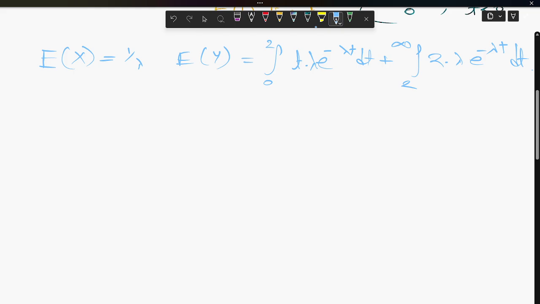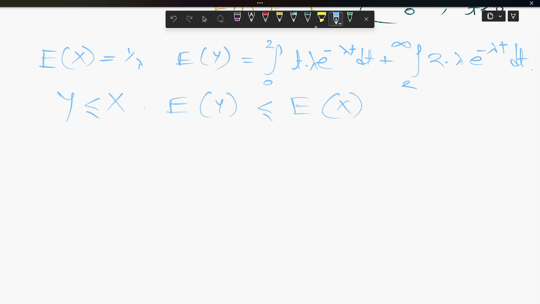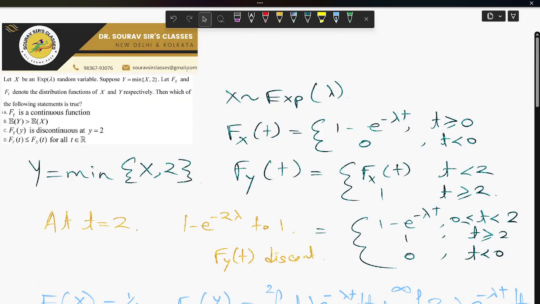The first term is the expectation of X truncated at 2 and the second term accounts for the censoring at 2. Since Y is less than or equal to X, we have expectation of Y less than or equal to expectation of X. So option B is false, because it claims the expectation of Y is strictly greater than the expectation of X.